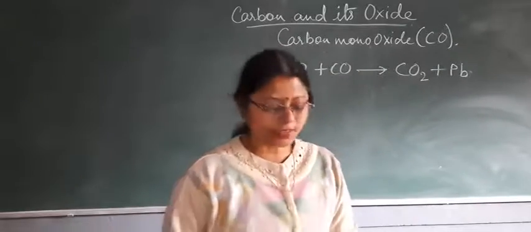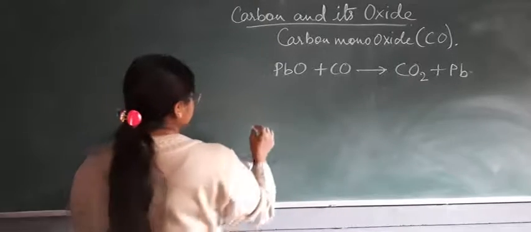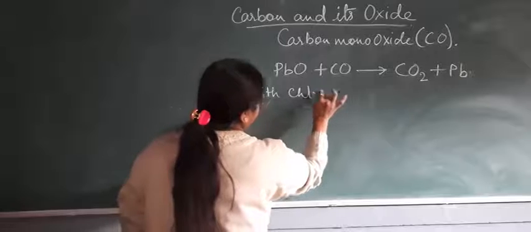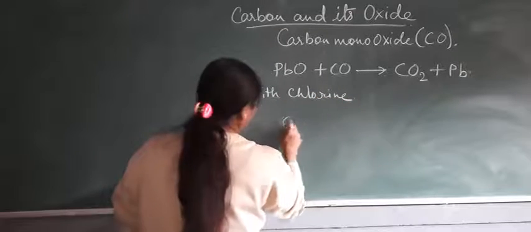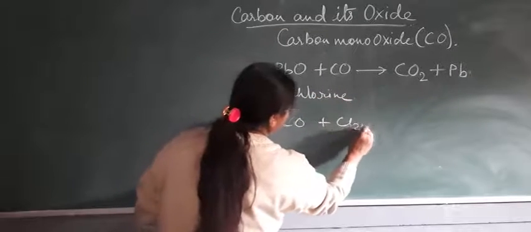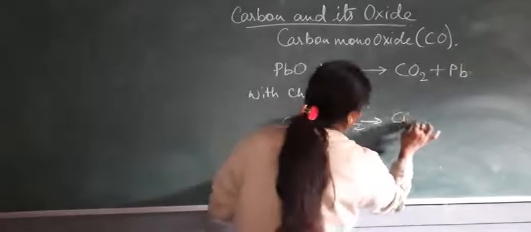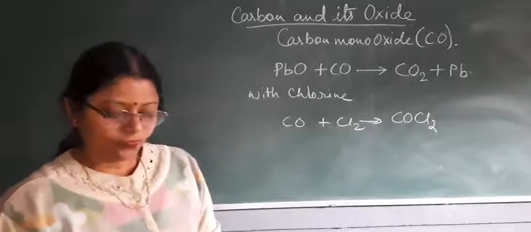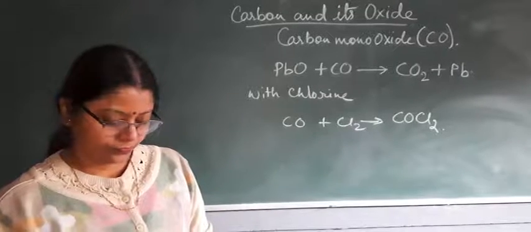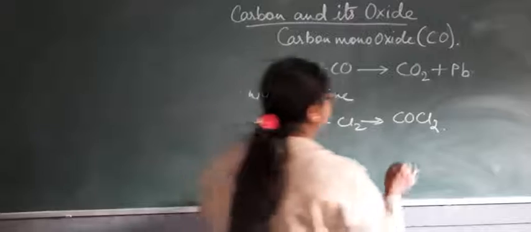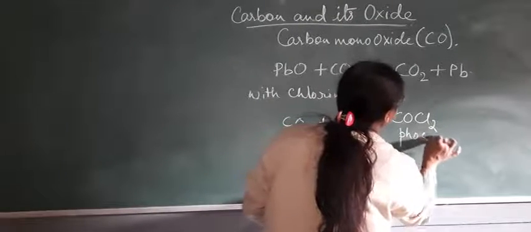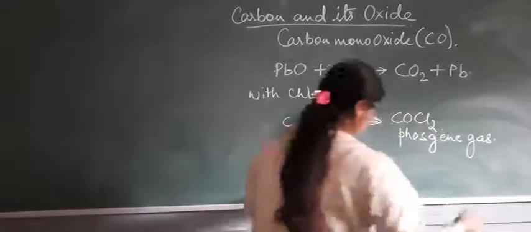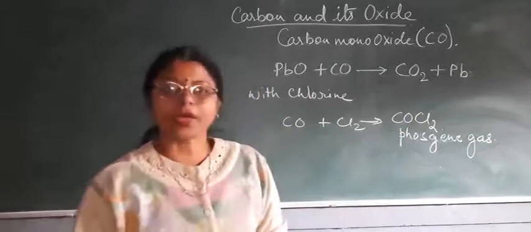Reaction with chlorine and sulfur. With chlorine, CO plus Cl2 reacts and forms COCl2, a combination product known as phosgene gas, also called carbonyl chloride.